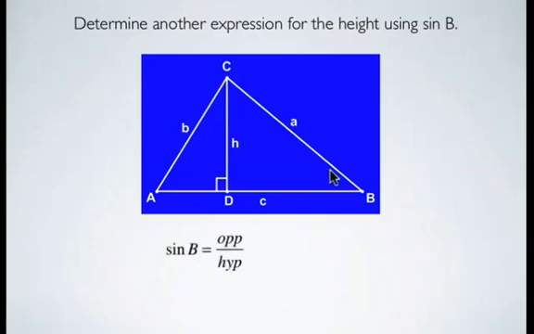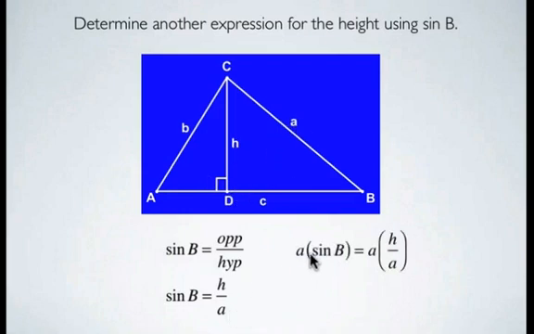Sine of B is opposite over hypotenuse. And remember that this angle is a right angle as well. So sine of B is equal to, the opposite is h and the hypotenuse is a. We're going to multiply both sides by a in order to isolate h. And we're left with h is equal to a times sine of b.